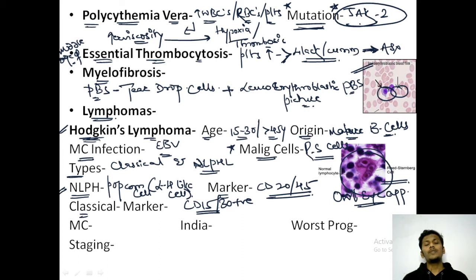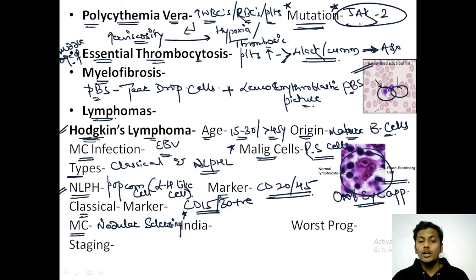Moving further. Classical Hodgkin's lymphoma has four subtypes: nodular sclerosing, mixed cellularity, lymphocyte rich and lymphocyte depleted. The most common variety of Hodgkin's lymphoma worldwide is the nodular sclerosing variety. They have also asked a question on the most common type in India. Please remember, the most common type of Hodgkin's lymphoma in India is the mixed cellularity variety.